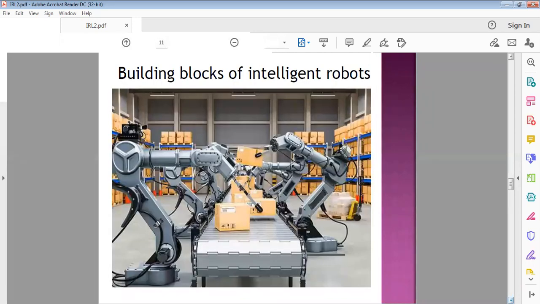Okay, this is an example of an intelligent robot in packaging, building blocks of packed boxes. Here there is communication between robot to robot.